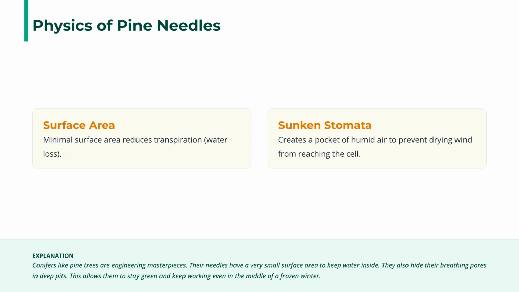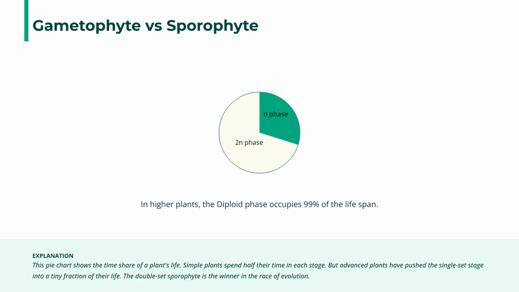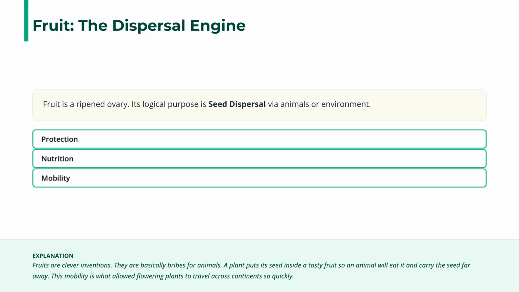Their small surface area reduces transpiration, and sunken stomata create a pocket of humid air to protect the cell from drying winds. In higher plants, the diploid sporophyte phase occupies 99% of the lifespan. This evolutionary shift means the double-set stage is dominant, while the single-set gametophyte phase is reduced to a tiny fraction of the plant's life. The fruit is a ripened ovary designed for seed dispersal.